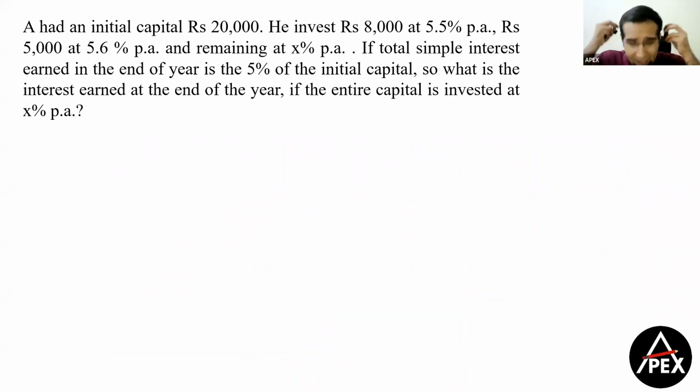Now, the next question is again a very simple question on simple interest and compound interest. Very easy question of the paper. Now, a man had an initial capital of 20,000. Okay. Now, he invested rupees 8,000 at 5.5 percent per annum, rupees 5,000 at 5.6 percent per annum.